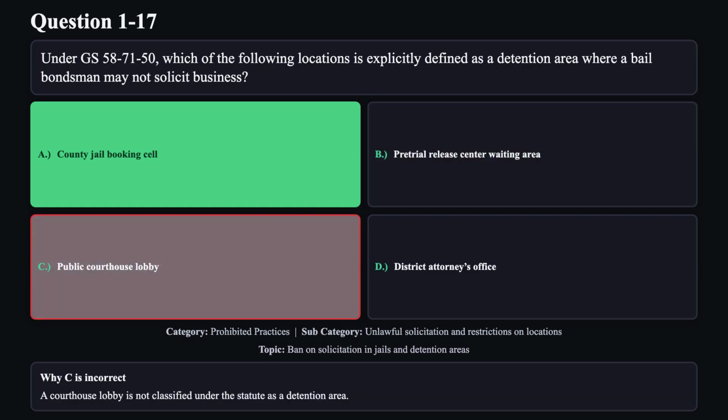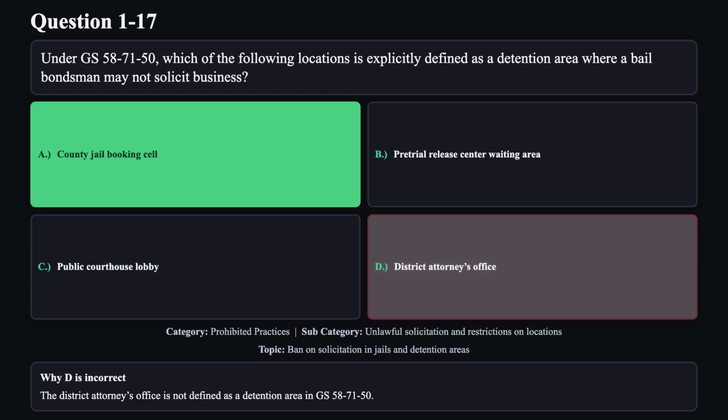Reason C is not correct. A courthouse lobby is not classified under the statute as a detention area. Reason D is not correct. The district attorney's office is not defined as a detention area in GS 58-71-50.